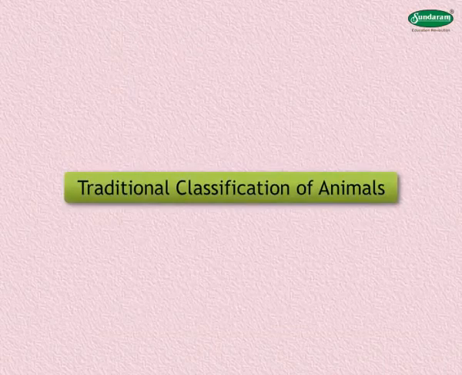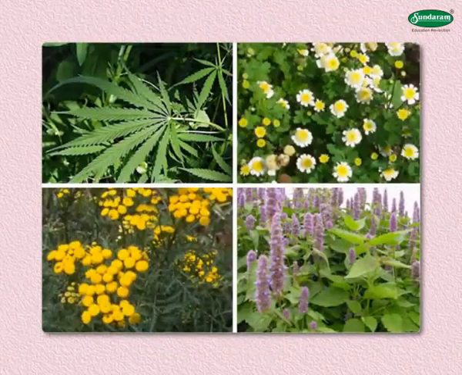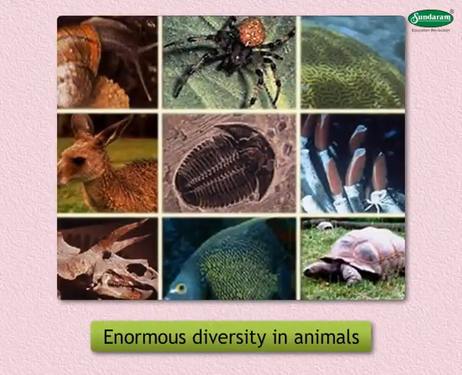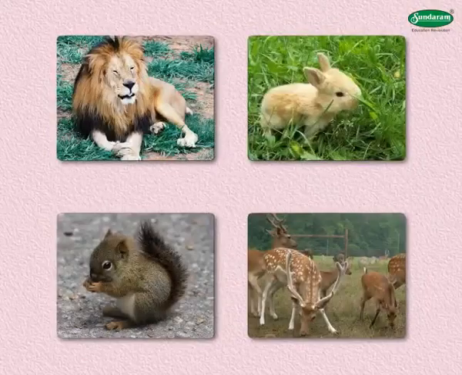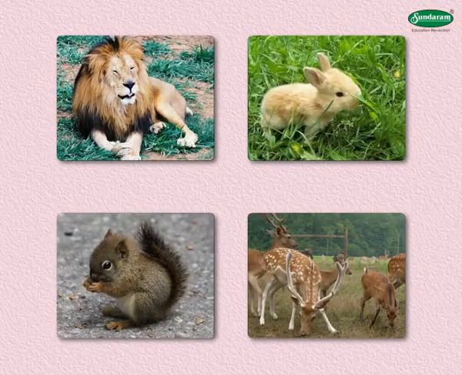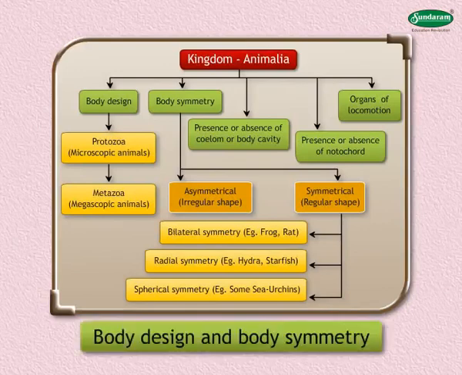Traditional classification of animals. Kingdom Animalia. It is evident that just like plants, there exists an enormous diversity in animals too. We arrange them in proper sequence to classify them so that their study becomes systematic and easy. They are classified on the basis of the following: structural organization, that is body design and body symmetry.